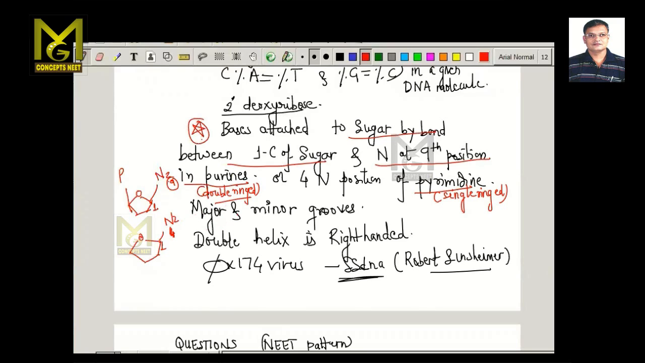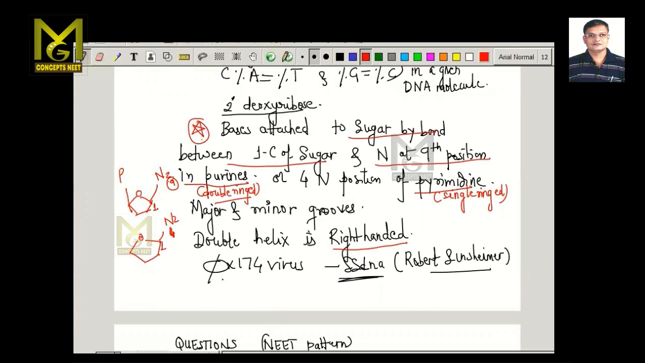Also, this DNA molecule has major and minor grooves, and this has been demonstrated. This has been very well researched. Also, the double helix structure is referred to as a right-handed structure, as discovered by Watson and Crick.